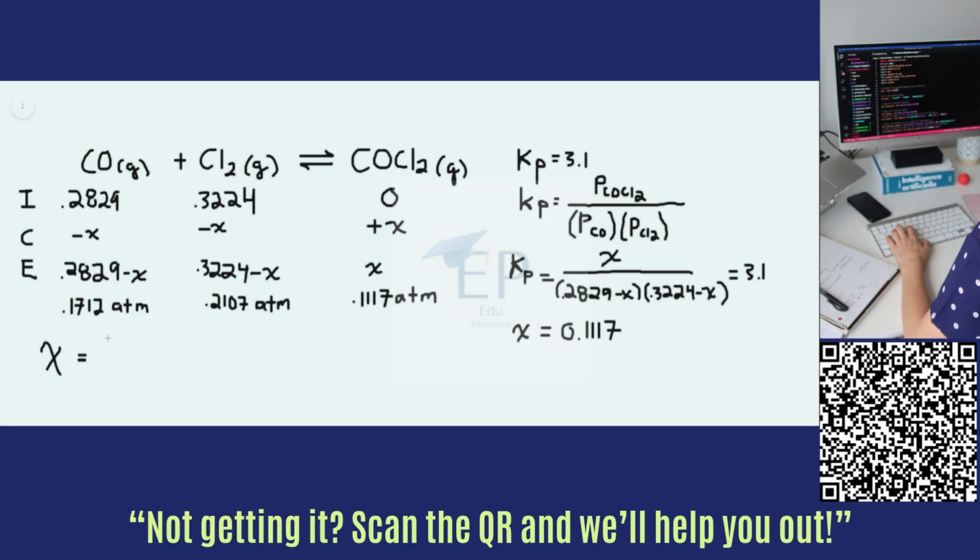That is equal to the number of moles of COCl2 over the total number of moles. And we have pressures, but we don't have moles.